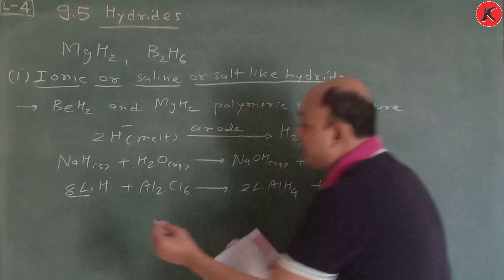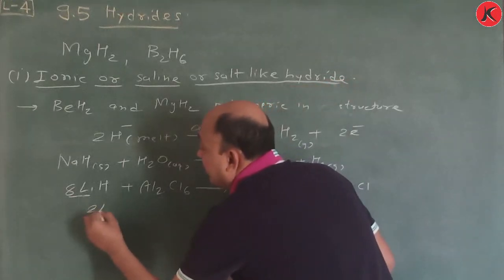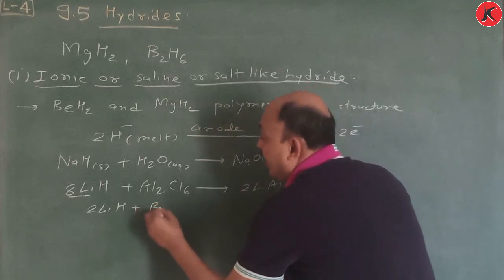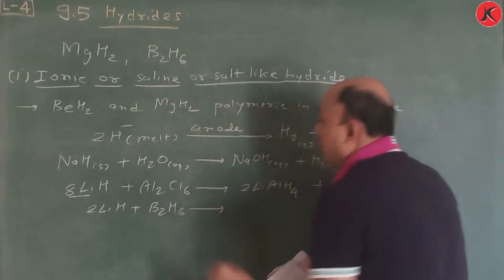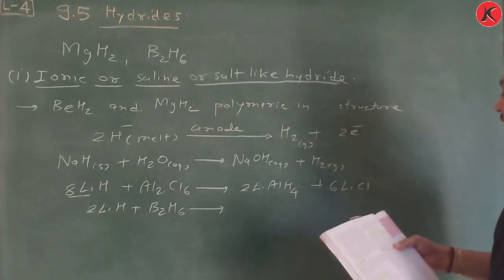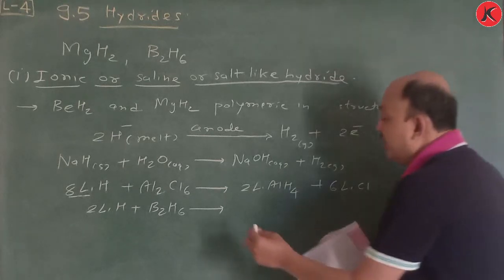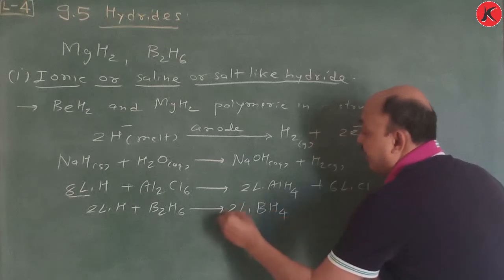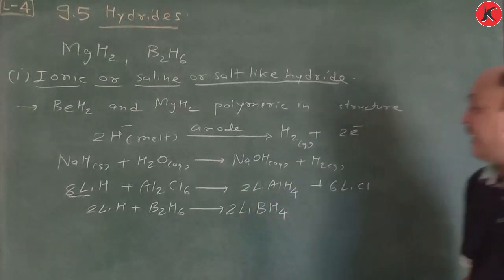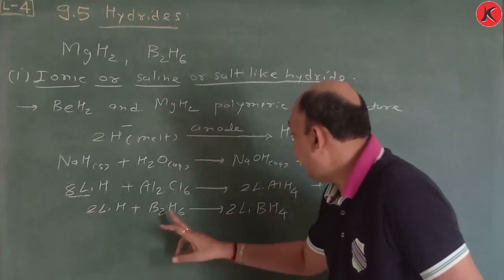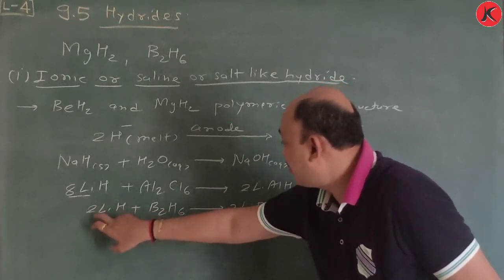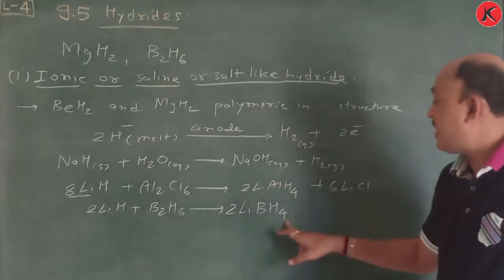Same way, 2LiH plus B2H6 gives 2LiBH4. This is very easy: 2 Li, 2 B, and H is 2 plus 6, 8.